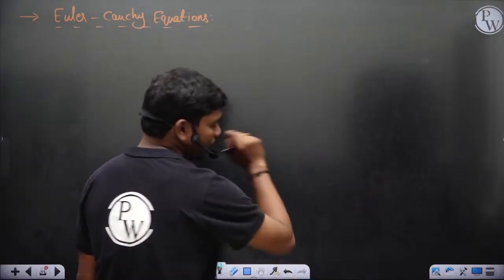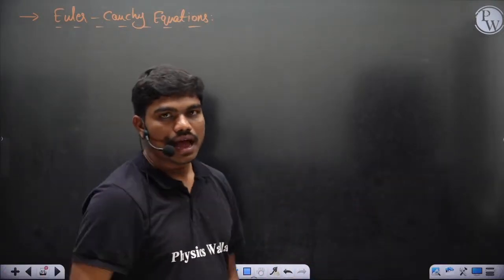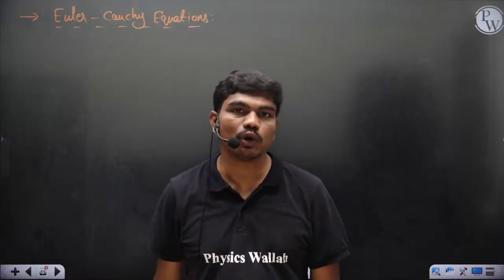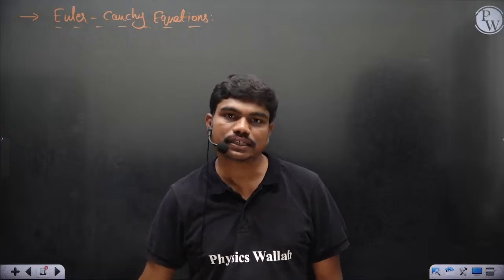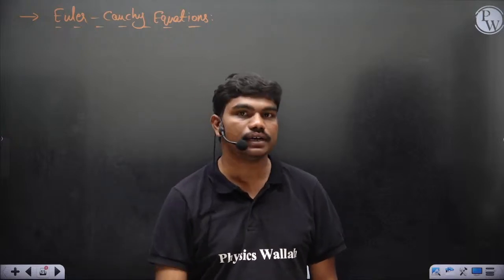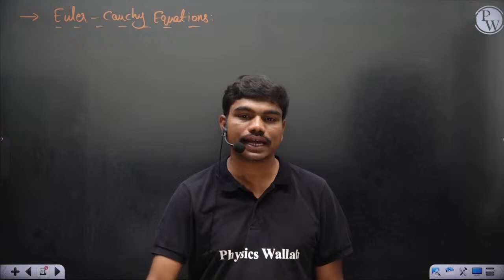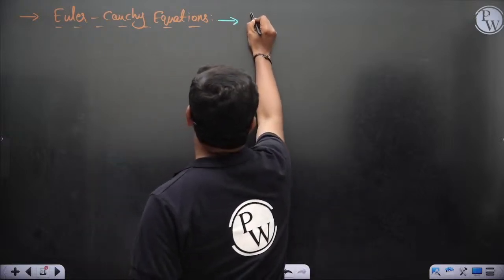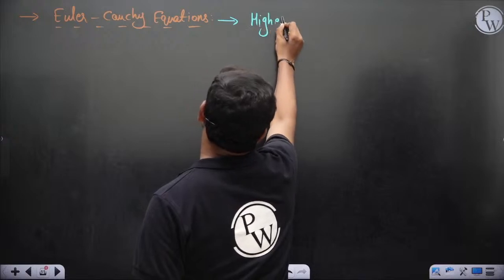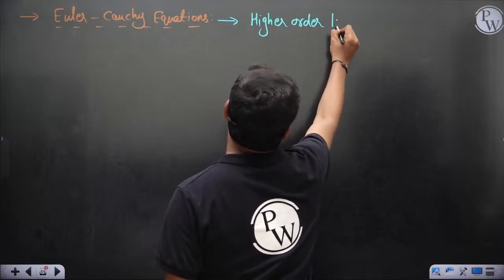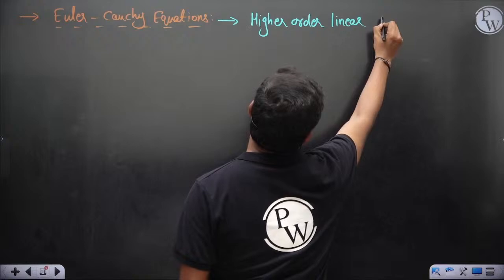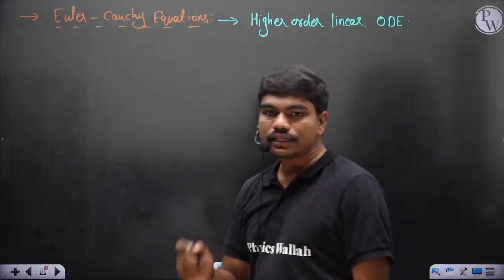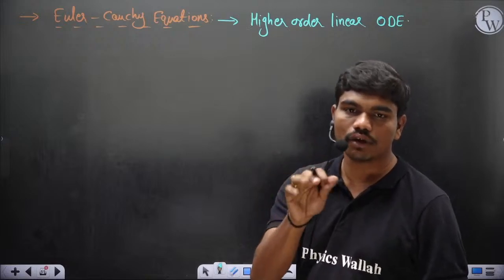Normally we have the differential forms, and this is a higher order linear differential equation, but with variable coefficients. Like the coefficient of d square y by dx square is x square, which is not a constant, it's a variable. Similarly the coefficient of dy by dx is x, which is also a variable. So it is basically a higher order linear ODE, an ordinary differential equation, and in this case the functions you have are of some specific form.